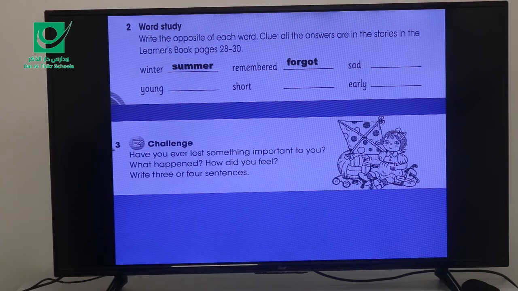What is the opposite of the word sad? This is easy. Happy, young, old, short. You know, you can say long or tall, and early, late.